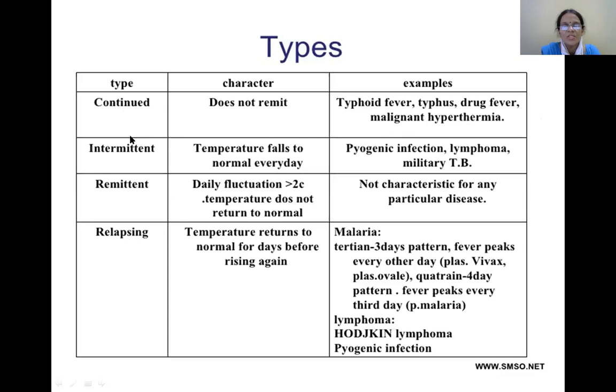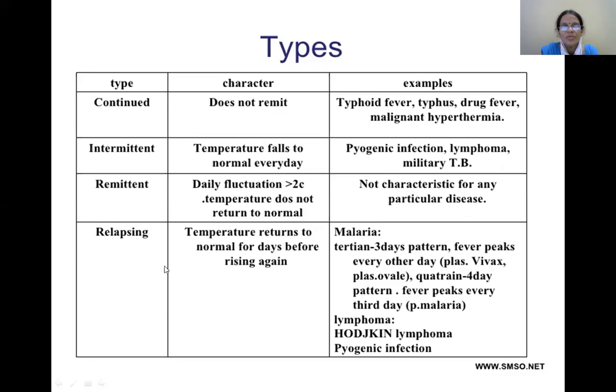So the next type is intermittent fever. Here in this, the temperature falls to normal every day. That is, the temperature will be elevated as well as the temperature falls to the baseline. And this type of fever is seen in pyogenic infections, lymphoma, and miliary tuberculosis. The other type of fever is remittent. Here the temperature is elevated above the normal range, and the daily fluctuation here is greater than 2 degrees centigrade, and the temperature doesn't return to normal. This type of fever is not characteristic for any particular disease.